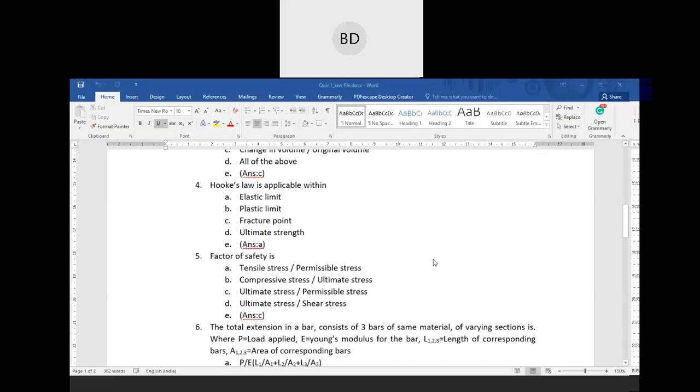What is factor of safety actually? What is the significance of that? In India, factor of safety is always kept like 4 or 3. This type of values we keep. But in some foreign countries, maybe in the USA, the factor of safety is 1. What does it mean actually, physically?